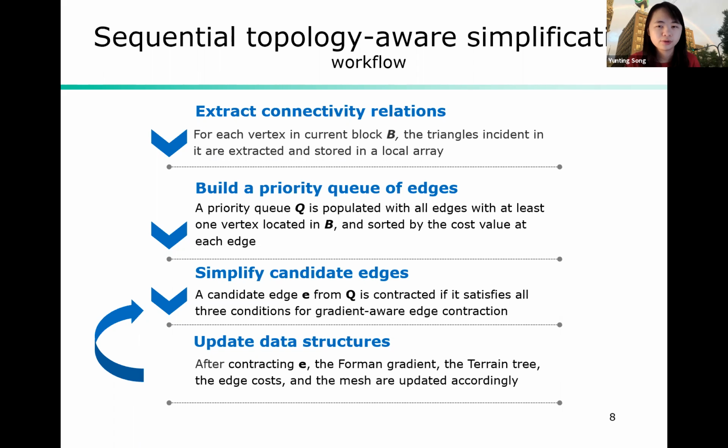From this priority queue, every time we take one edge and check if it satisfies all three conditions I mentioned earlier. And if it satisfies them, then we contract it. After contracting one edge, the foreign gradient, the terrain tree, and the mesh should be updated accordingly. And the last two steps, the simplification and update, are repeated until there's no edge in the priority queue.